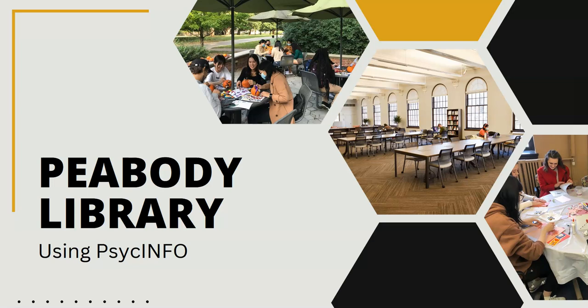PsycINFO is a searching database, not primarily a full-text database. In it you will find the titles and abstracts of articles, as well as subject terms attached to the articles and other metadata, all collected to make it easier for you to search for and find good literature. In most cases, the full text of the article will be linked to from the PsycINFO database.